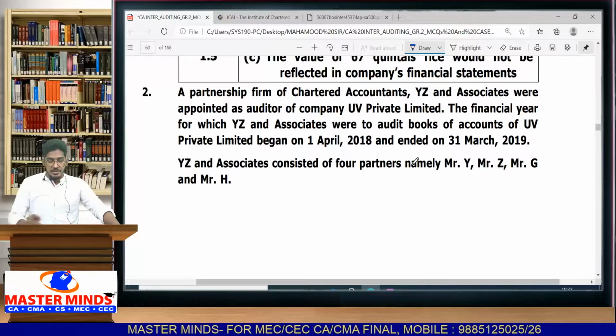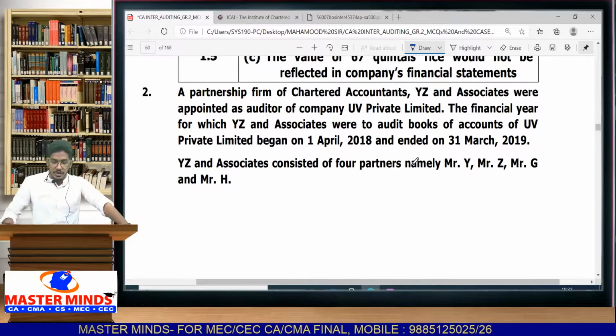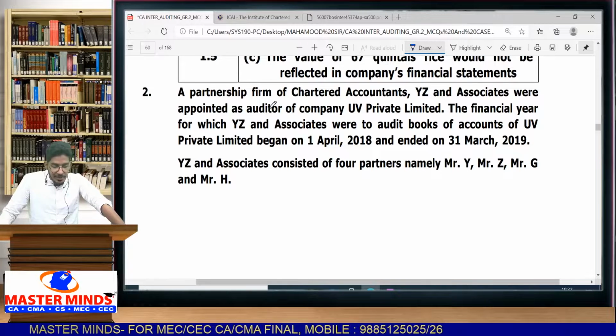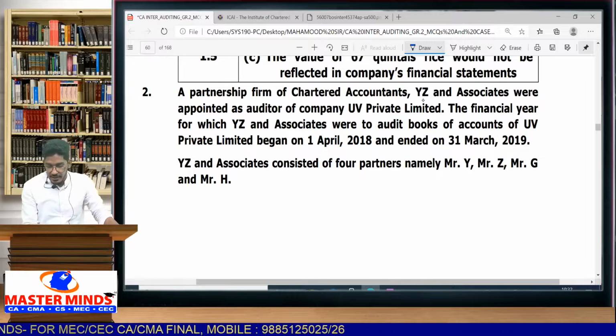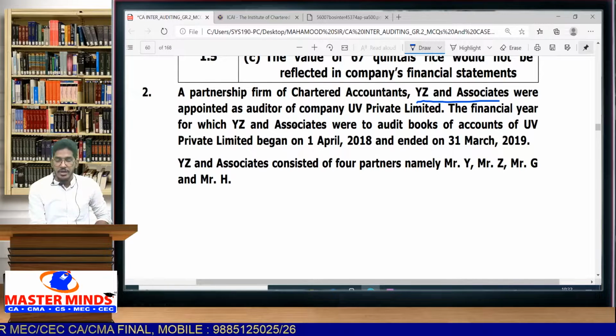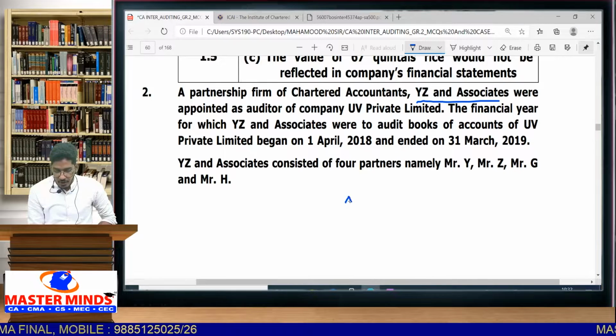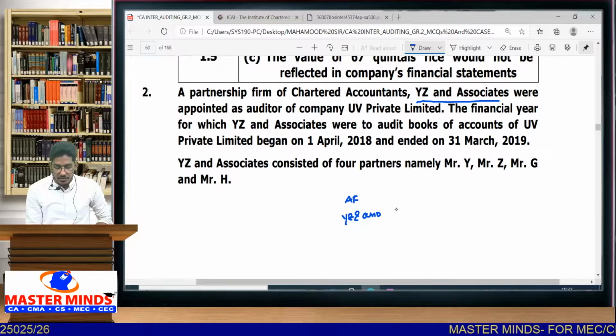Now let us discuss case scenario number 2, what they are trying to tell you here. A partnership firm of chartered accountants, YZ and Associates, were appointed as auditors of UV Private Limited. So what they are telling is, there is an audit firm. What is the name of the audit firm? YZ and Associates. They are appointed as auditors of which company?